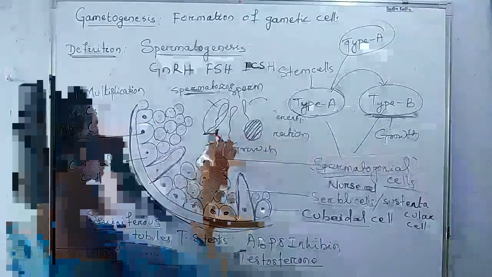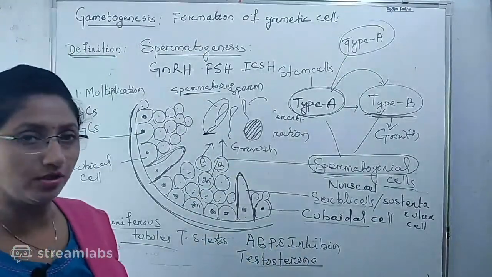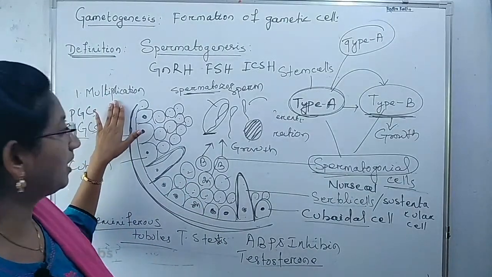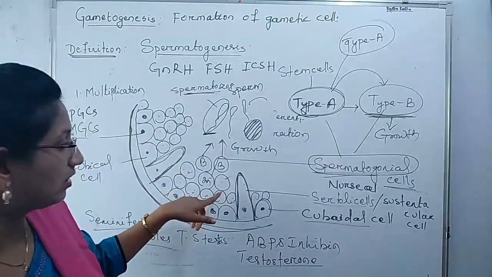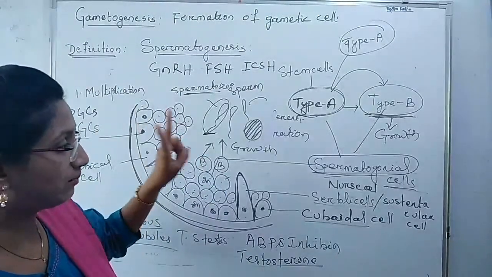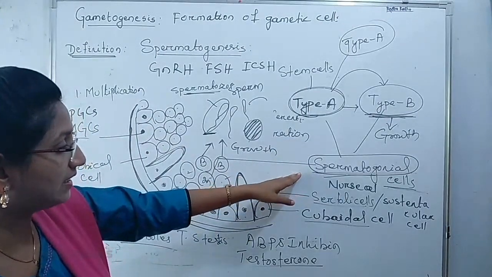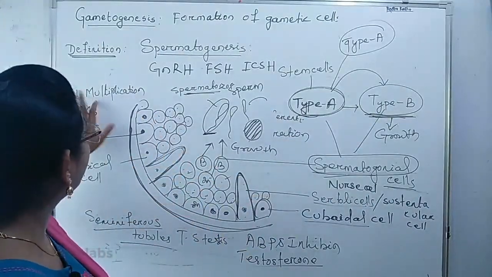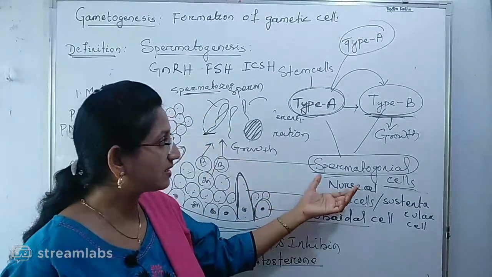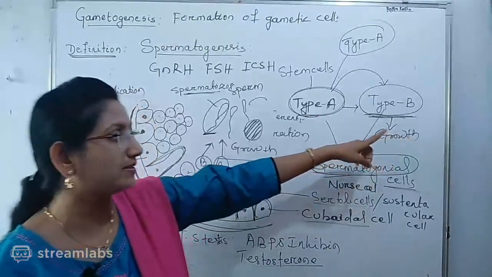They undergo the particular maturation stage where the meiotic division occurs. Up to this, we have discussed that during the multiplication stage, mitotic division occurs, and after this mitotic division, two types of spermatogonial cells are produced. How are the spermatogonial cells produced? Under the multiplication stage, mitotic division occurs and a number of spermatogonial cells are produced. Type A produces type B spermatogonial cells.